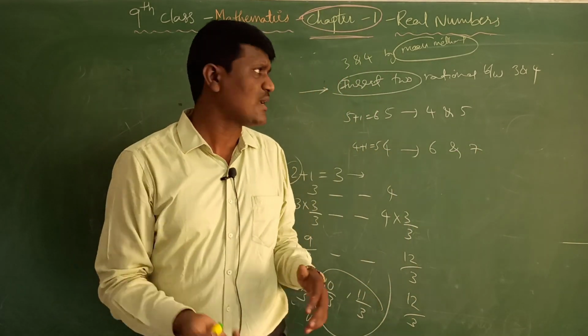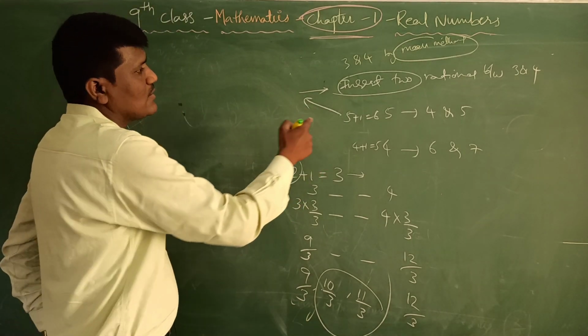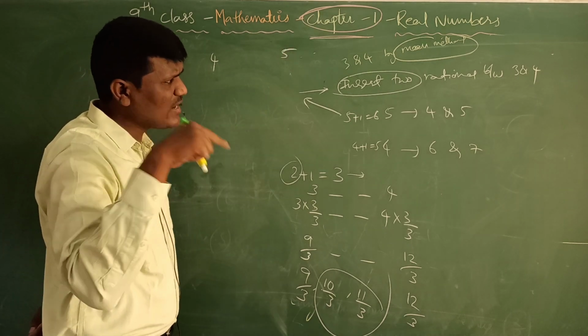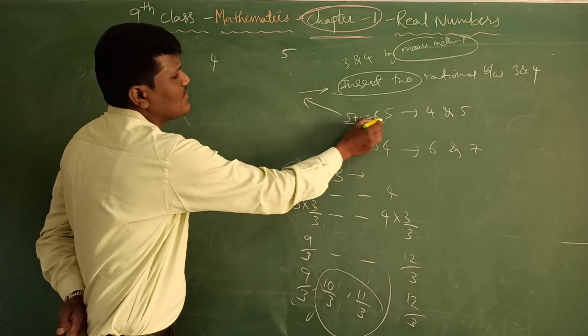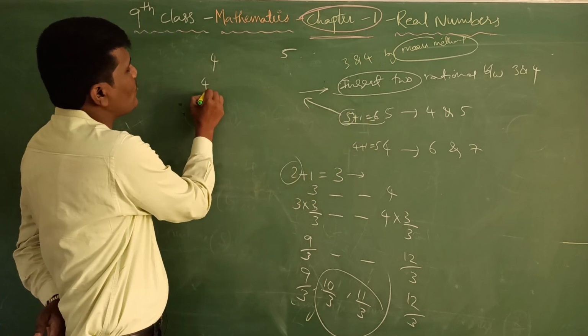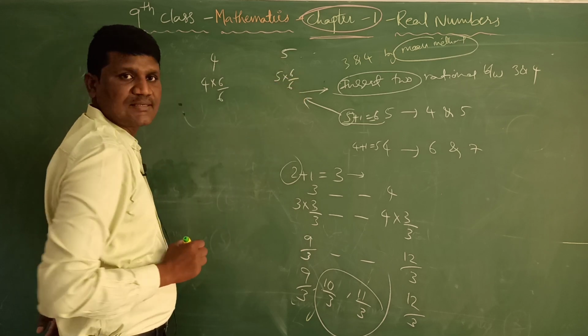Not only 2. If they ask one more question, let us take this one, 4 and 5. So first we write 4 and 5. How many numbers they asked us? 5, so 5 plus 1 means 6. So what you do is 4 into 6 by 6, and 5 into 6 by 6.